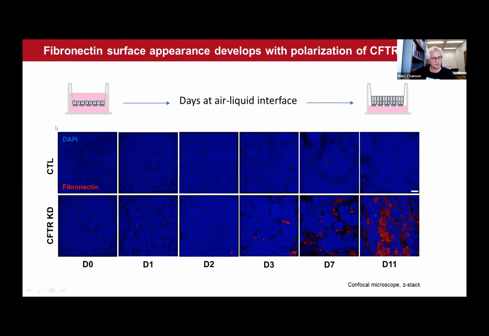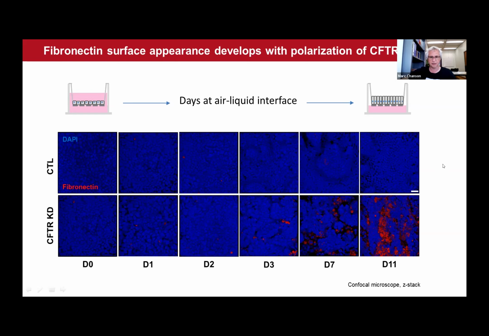Another piece of data that I'd like to share with you is this one. What we did here was to monitor the surface appearance of fibronectin with polarization of Calu3 cells. Cells were cultured under submerged conditions in transwell filters, and then brought to an air liquid interface.